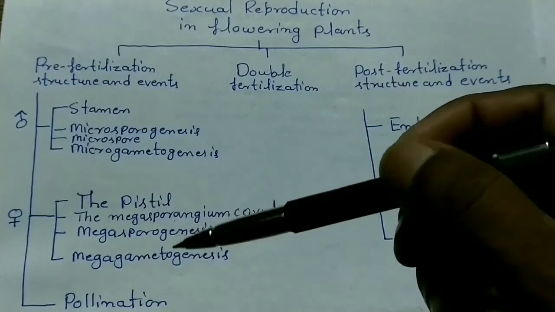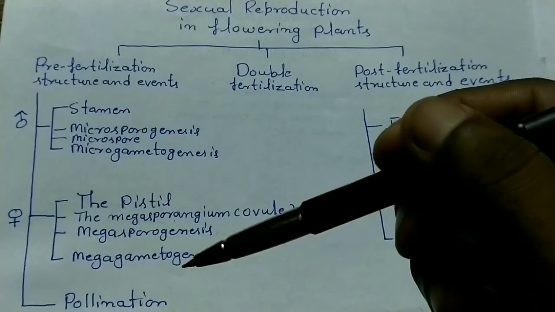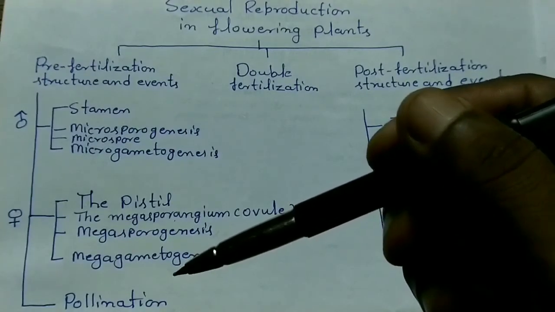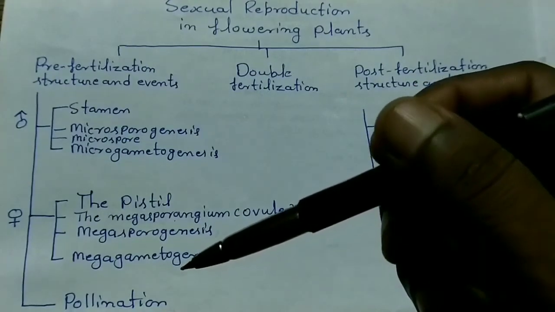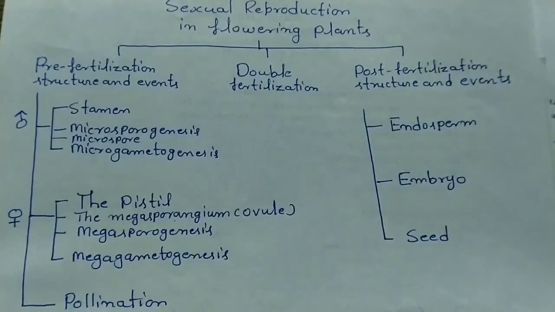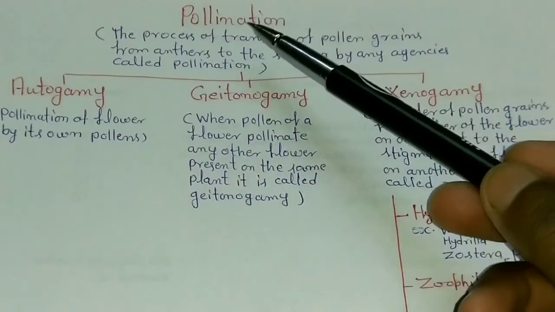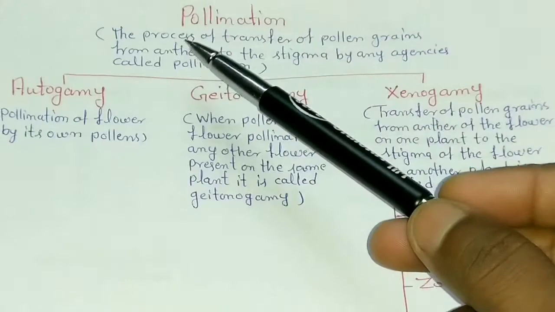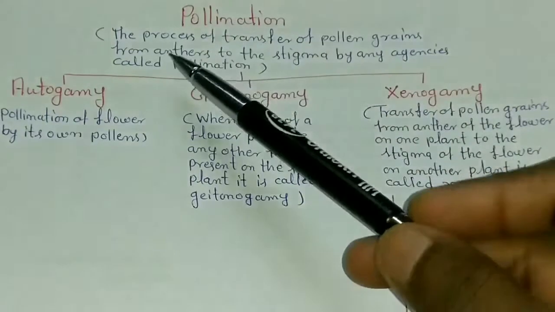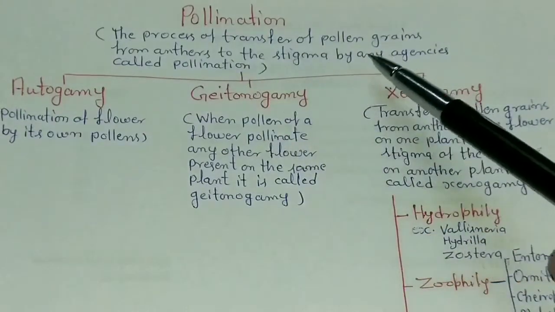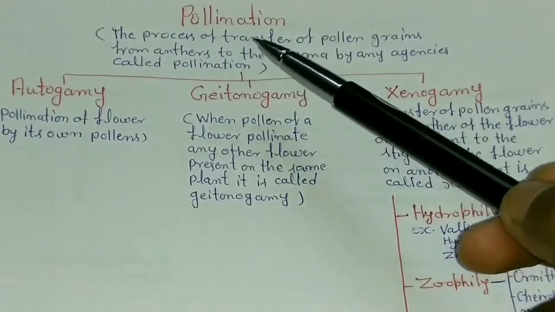We will describe pollination here. For the pollination processes, see the flowchart of pollination. First of all, we define pollination. Pollination is a process of transfer of pollen grain from anther to the stigma by any agency. That process is known as pollination.